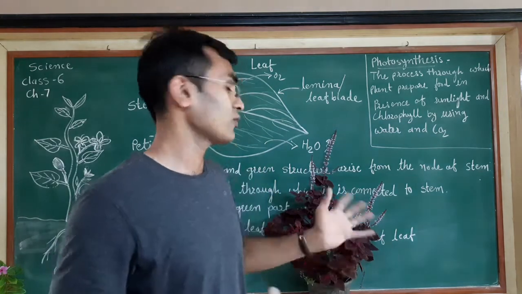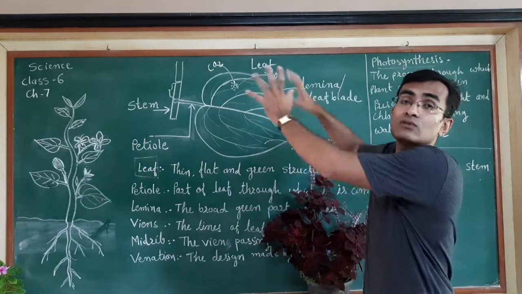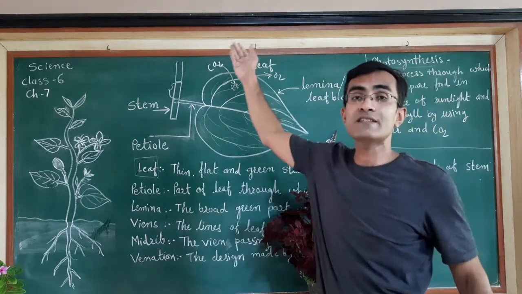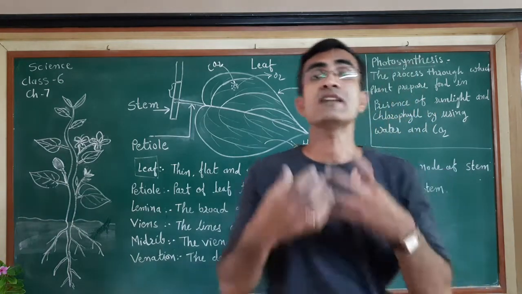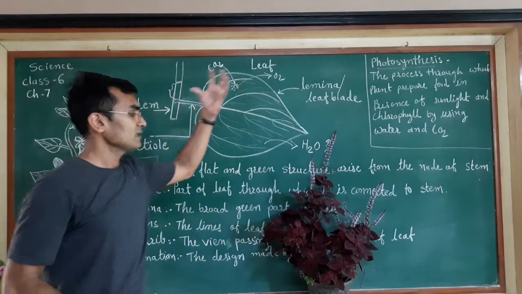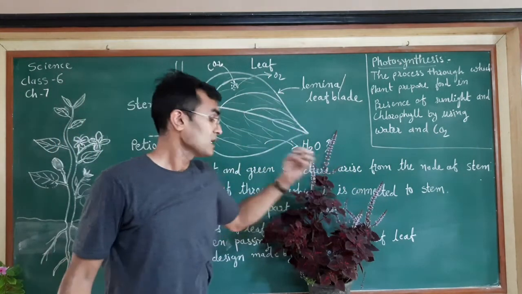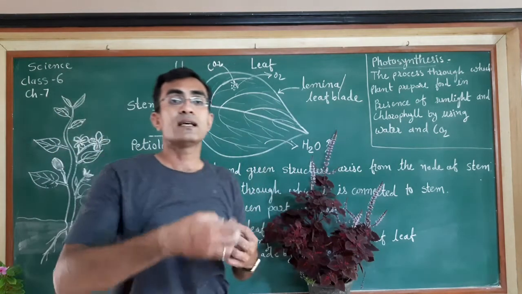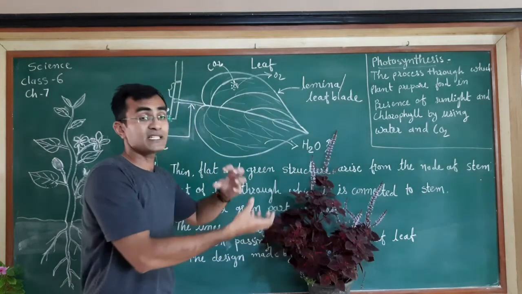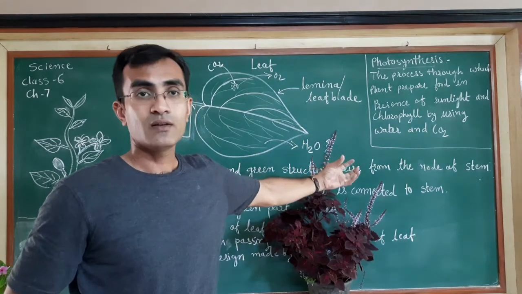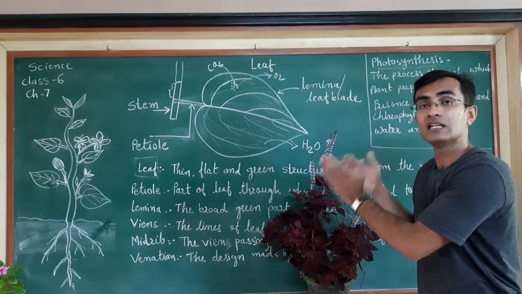Now, from this result, what can we conclude? The conclusion must match our aim. What was our aim? To observe the transpiration process in the plant. So at the end of the experiment, it can be concluded that the water which is absorbed by the root is transmitted through the leaf. Transpiration takes place by the leaf in plants.